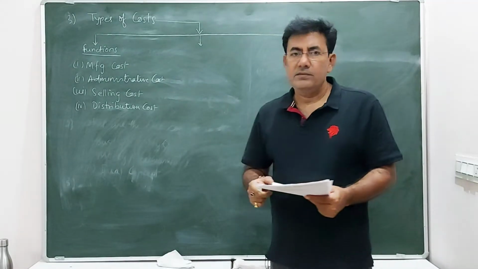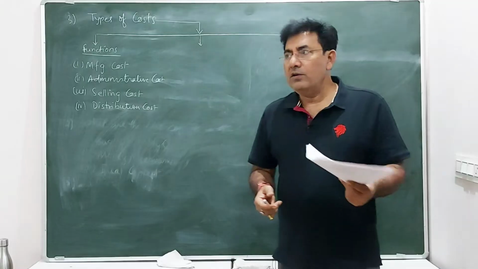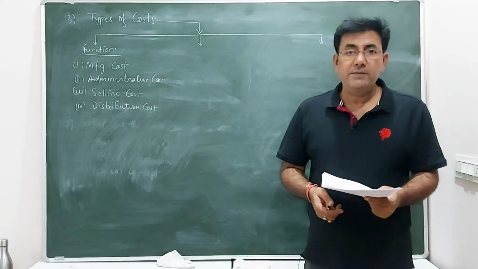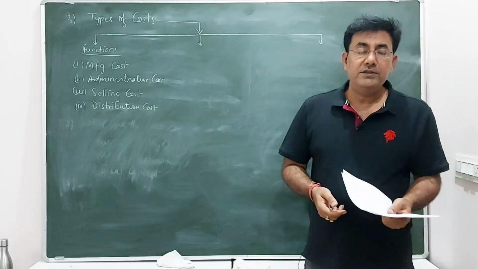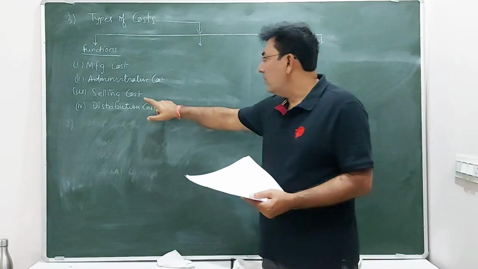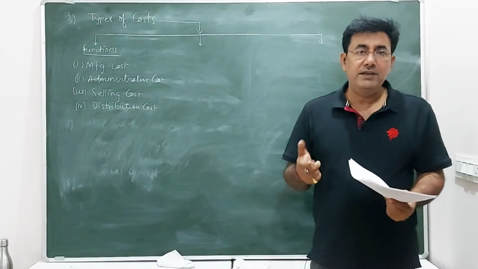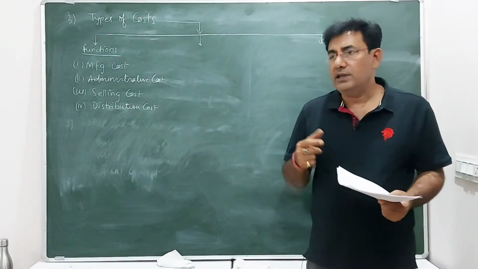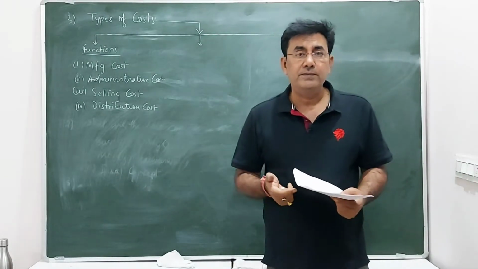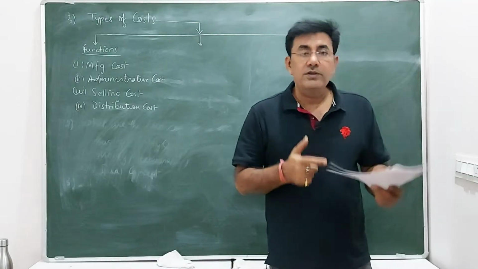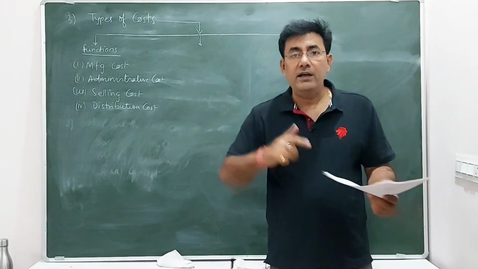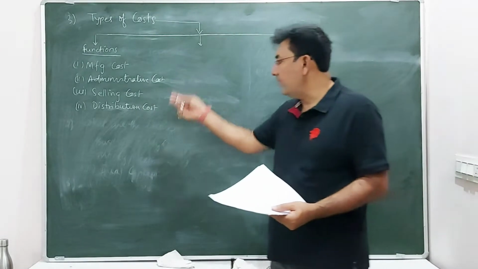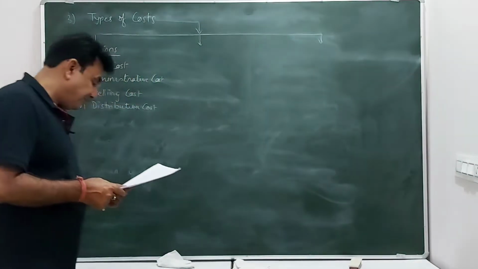In selling cost, again simple, there are a lot of carriage, cartage, advertisement expenses, salesman expenses, commissions, brokerage. So a lot of costs are there. These costs are generally related to the selling of the product. And distribution cost, again, generally covers the transportation and warehousing cost when the goods move from the godown or factory to the marketplace. So everywhere there are costs, so we can divide this type of cost.